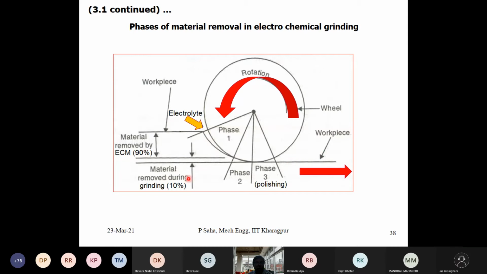This small portion is removed by the grinding. From this zone to this zone, this is removed by ECM action. And in this zone practically no further depth is achieved. Only polishing of the grinding marks, which may help the finish. Okay, in phase 3. Is it understood?